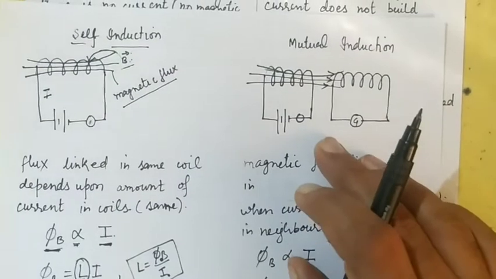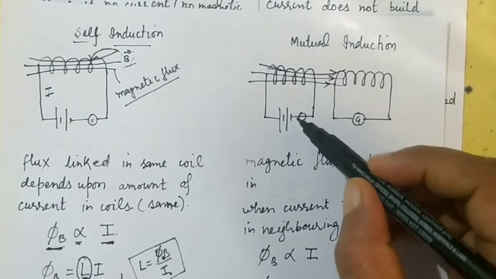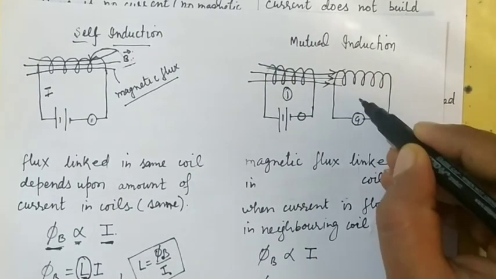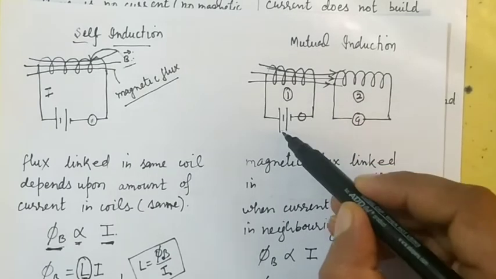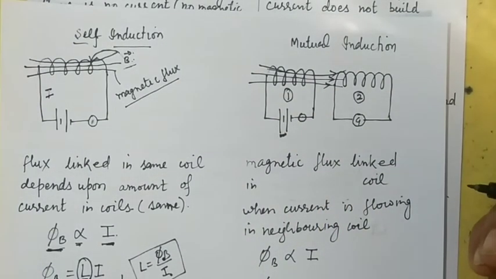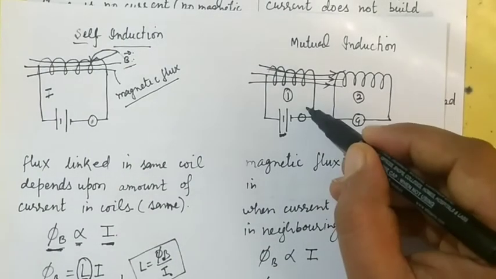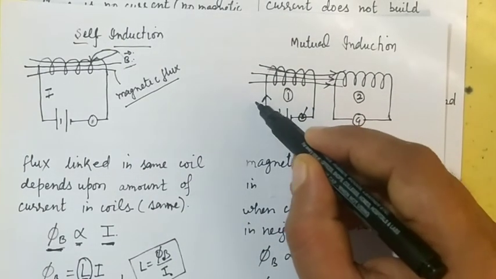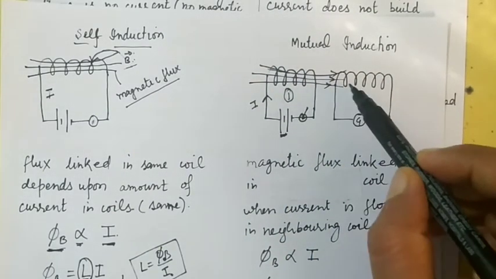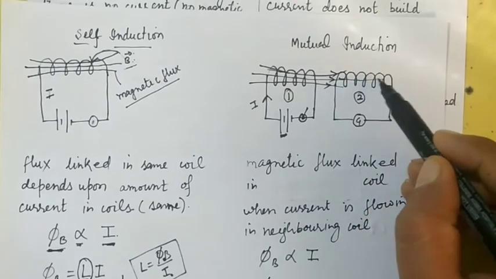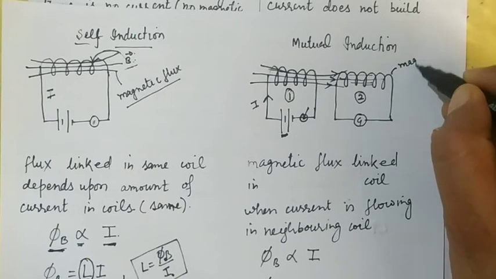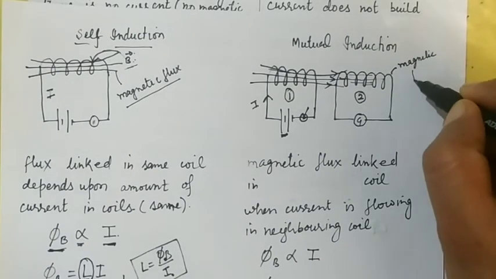Similarly, let us look at mutual induction. I take this as the first coil, and this is our second coil. The first coil is attached to the battery and key, and the second is attached to the galvanometer. As the key is closed, the current starts building up, and this current produces a magnetic field. This magnetic field is linked with the second coil and causes a magnetic flux linked with it.